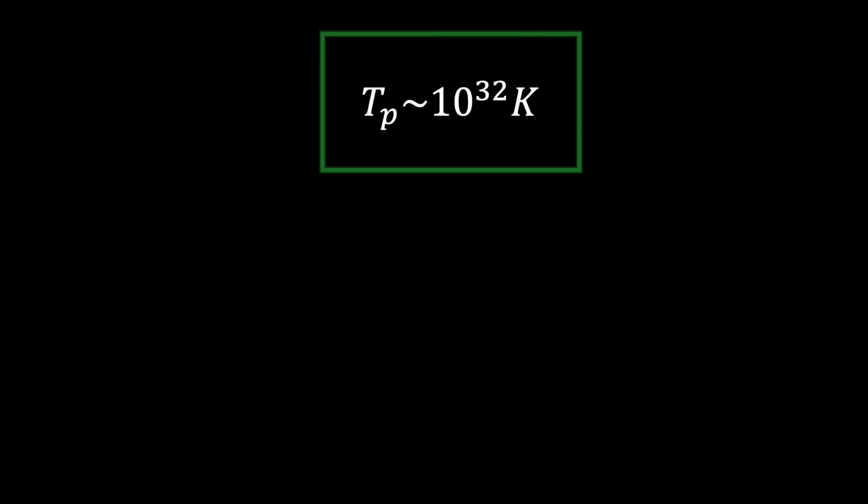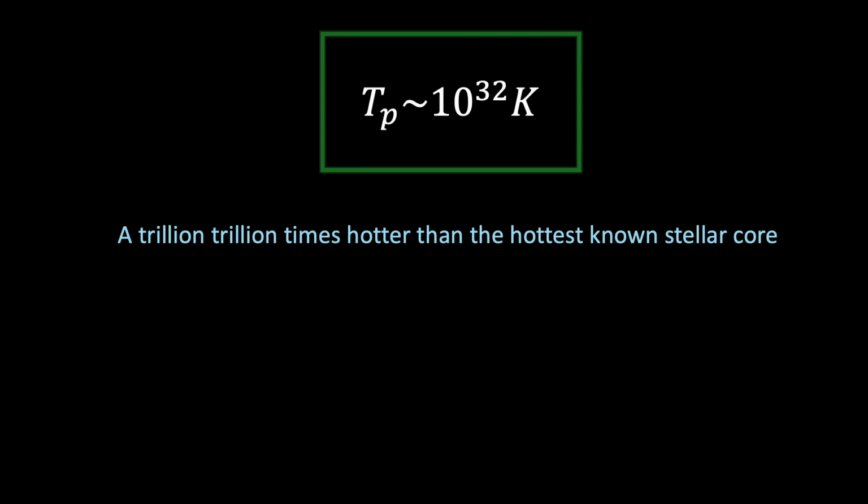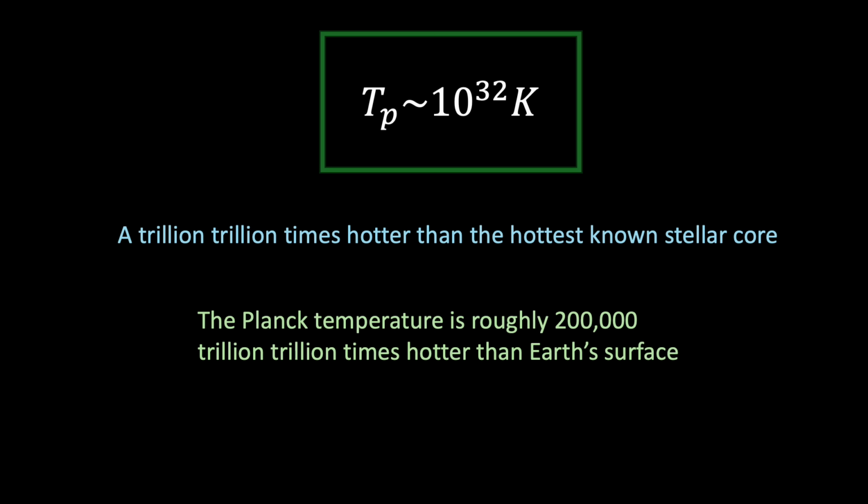And the Planck temperature is a number so large it's almost impossible to grasp. For comparison, it's about 1 trillion times hotter than the hottest known stellar core, the kind of place where elements are fused in raging infernos of heat and pressure. Those stellar cores, in turn, are more than 10,000 times hotter than the surface of the Sun, and the surface of the Sun is already over 20 times hotter than the surface of the Earth. Put it all together, and the Planck temperature is roughly 200,000 trillion times hotter than the Earth's surface.